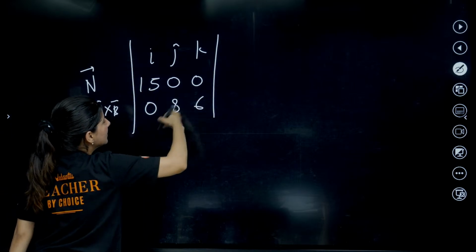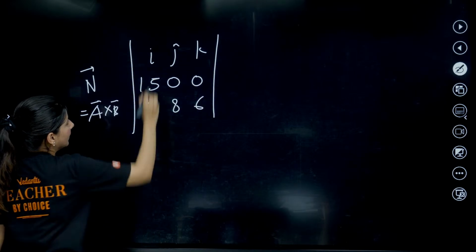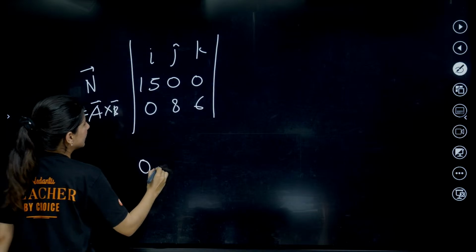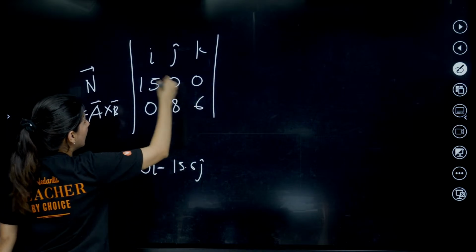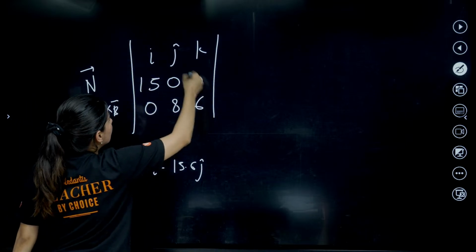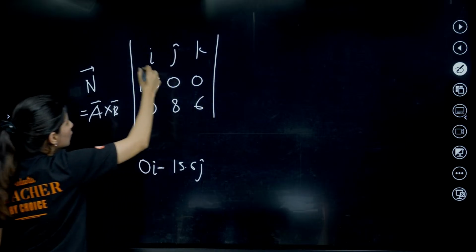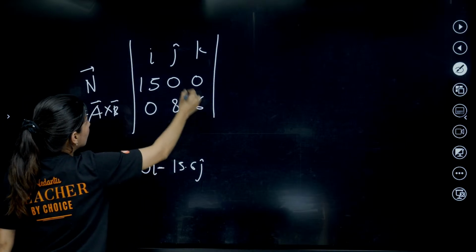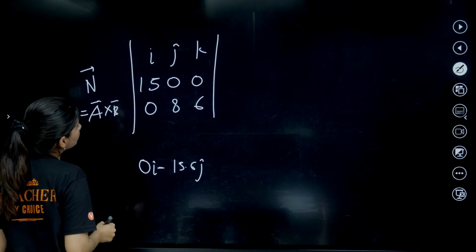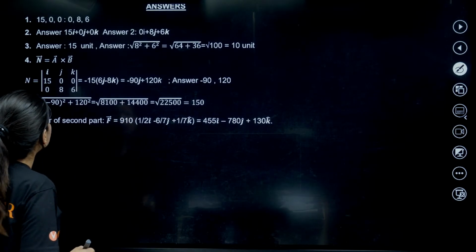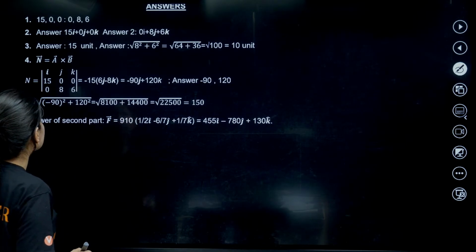Can you see this is 0? Then we have 15 into 6, so minus 15 into 6 j cap, 0 i cap, and j is 15 into 6 and k is 15 into 8 minus 0. So let me check what the n vector is.